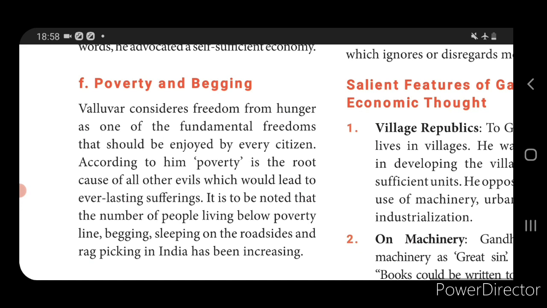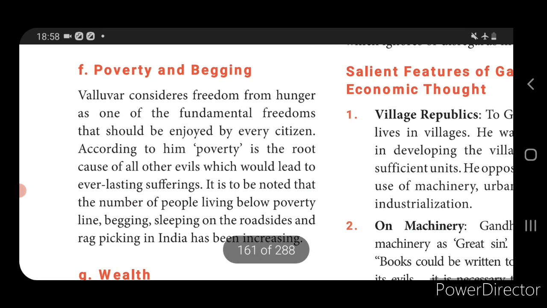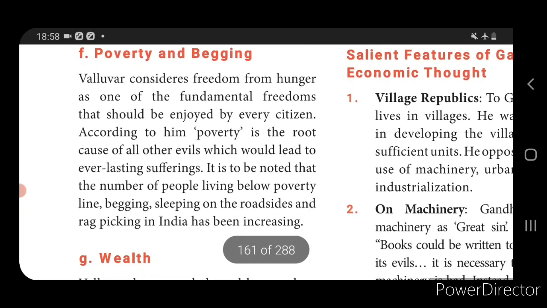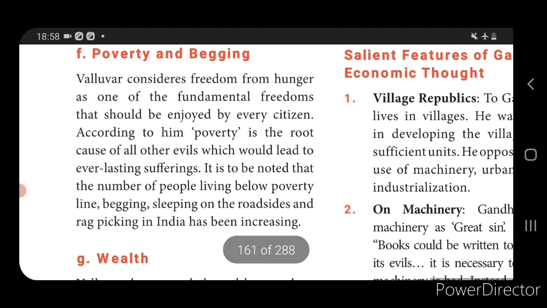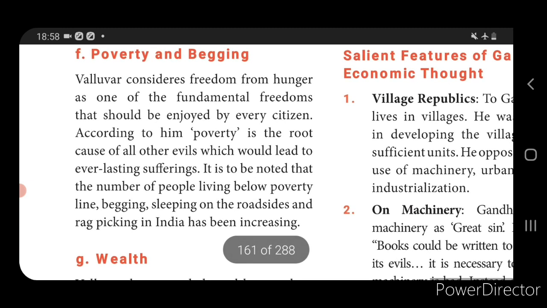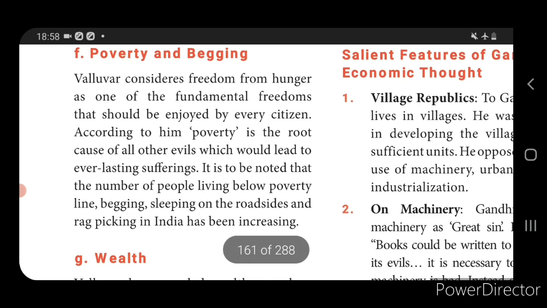So he explained that a number of people are living below the poverty line, begging, sleeping on the roadside and rag picking in India, and it has increased. So this should be reduced. So he knows very well about development, how the economy will be. So he has explained this in the 3rd century itself.